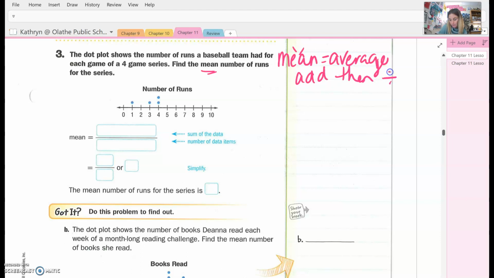then divide. Okay, so looks like they scored 1, and then nothing for 2, 1, 3, and then how many 4s? There's 1 4 and 2 4s. Okay, so a total of 1, 2, 3, 4. So that means we are going to divide by 4. Okay, so when I add up 1 plus 3 plus 4 plus 4, I get a total of 12. And then when I do 12 divided by 4, I get 3. So the average runs were 3.